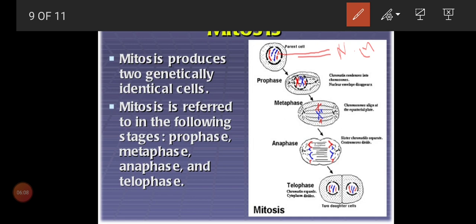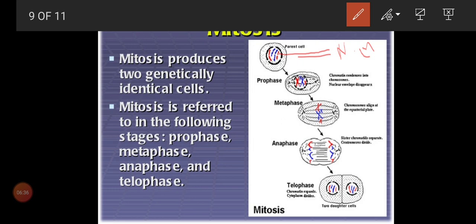In the center we can see a blue and a red colored line; that we will call chromatin network. Why are we not calling it chromosomes? Before cell division we call it the chromatin network. It is like a thin thread, not a solid piece, because it is a parent cell.